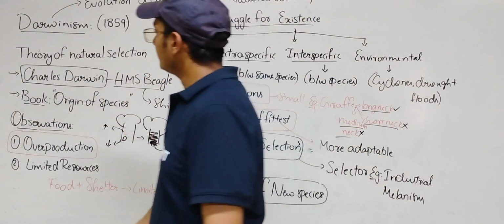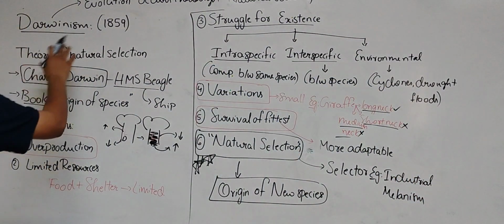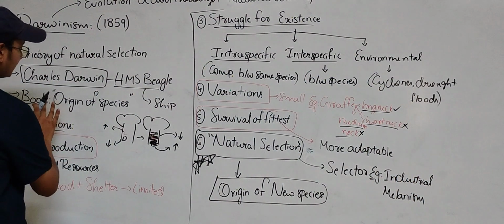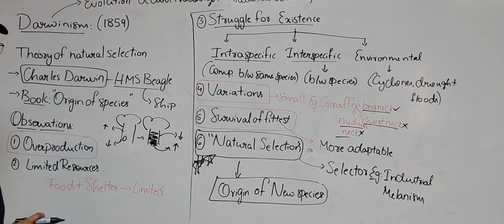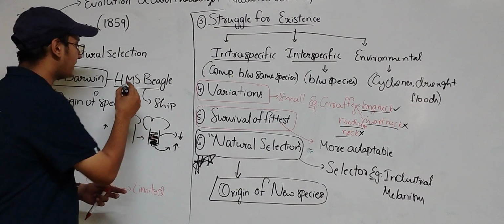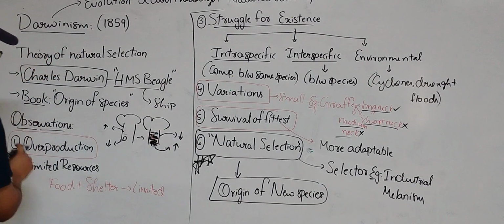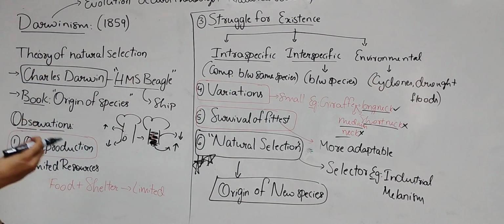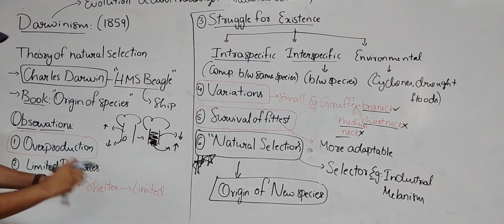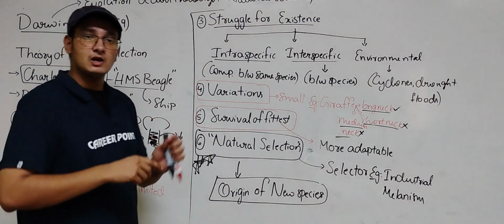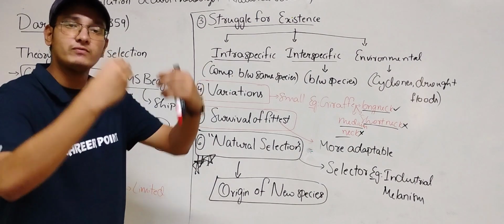So Darwin gave his theory called natural selection, which is present in the book Origin of Species, which he wrote by exploring with a ship called HMS Beagle. He made some observations. The first observation is overproduction. Overproduction means producing more and more offspring.